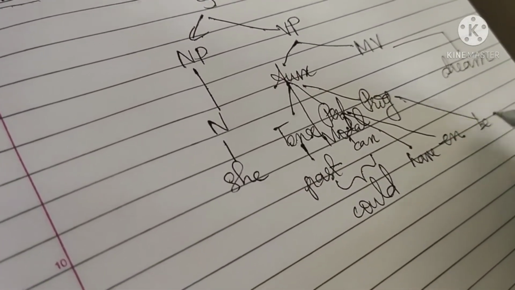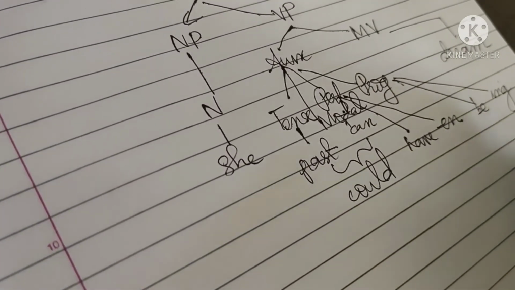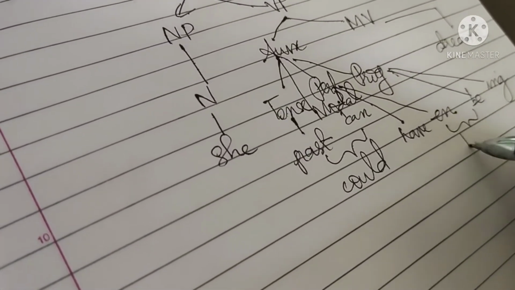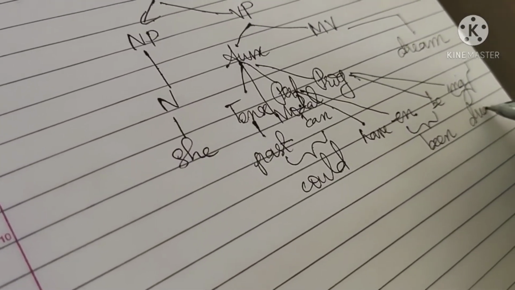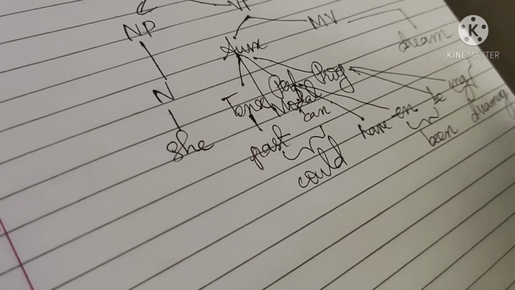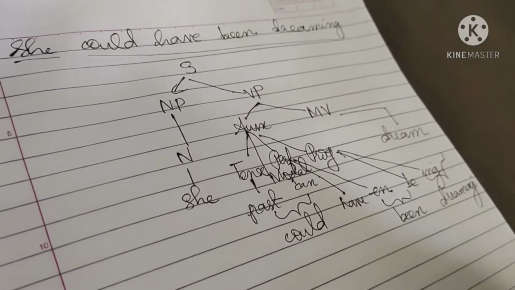Progressive we have be and ing form. This together gives been and this together gives dreaming. She could have been dreaming.